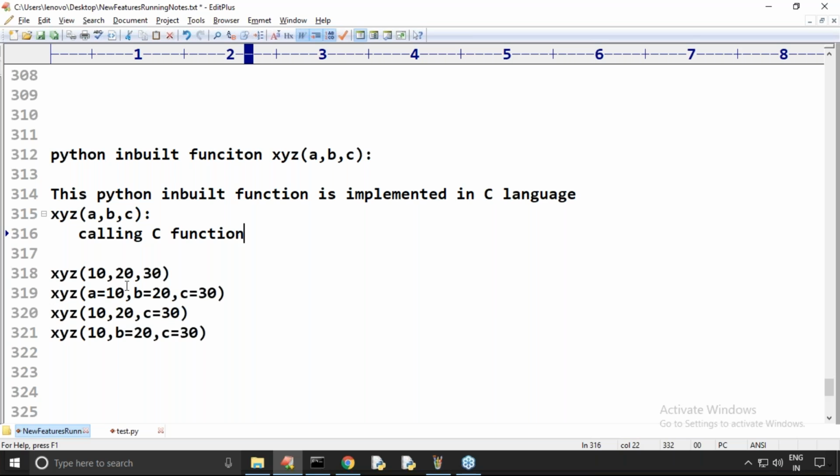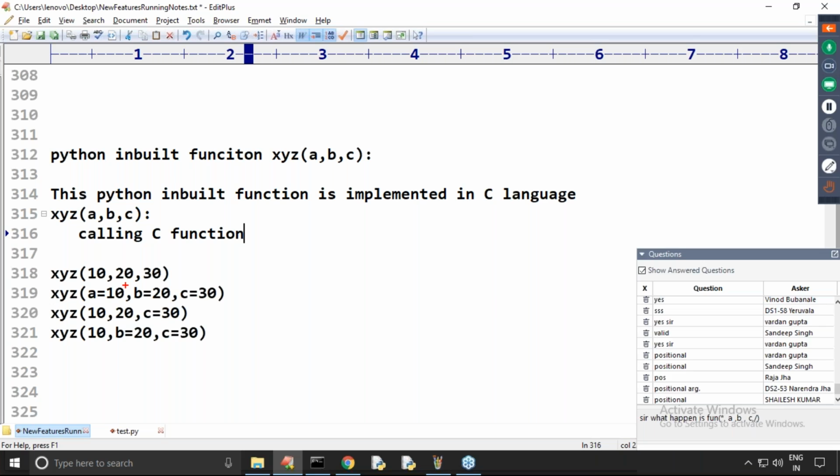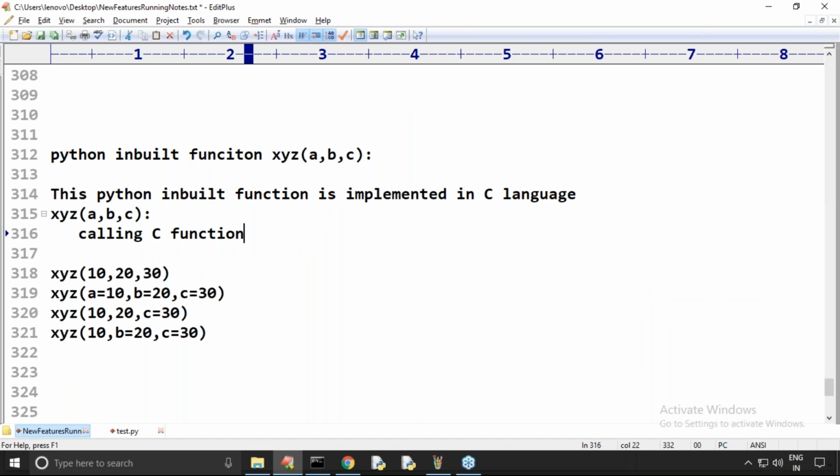The C function always expects positional arguments, but you are passing keywords. So we have to parse and reframe them again to call the C function. If you pass keyword arguments, calling the C function directly may not be possible. But if you pass positional arguments, calling the C function directly is always possible. Are you seeing the difference?